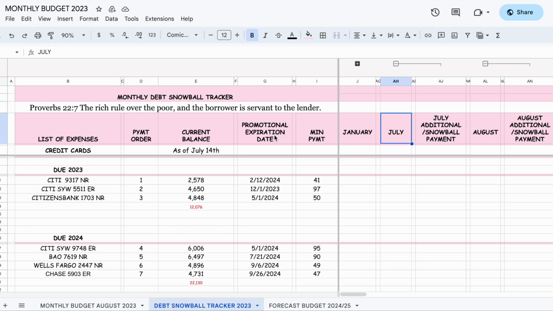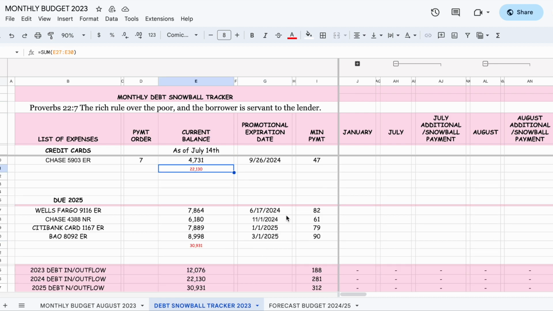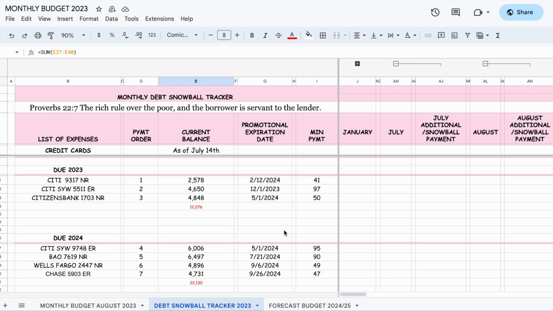The promotional expiration dates, I put them in order. You see here, I'll explain this a little because I know there's a discrepancy here. Then you have 5, 7, 9, 9. You see they're very close to each other. That's deadly. That equals 22. And here you got 7, 24, 25. Right here, 30. So this definitely will be gone by December.